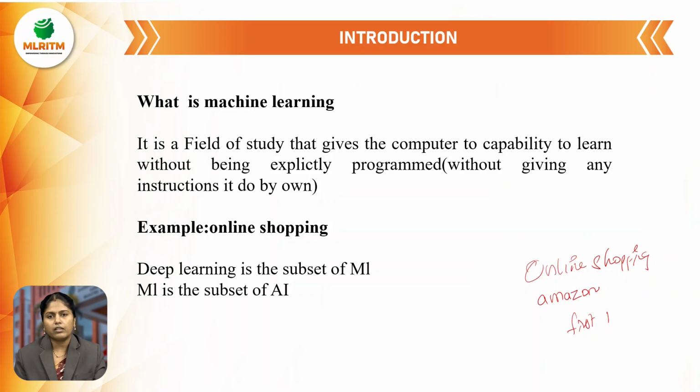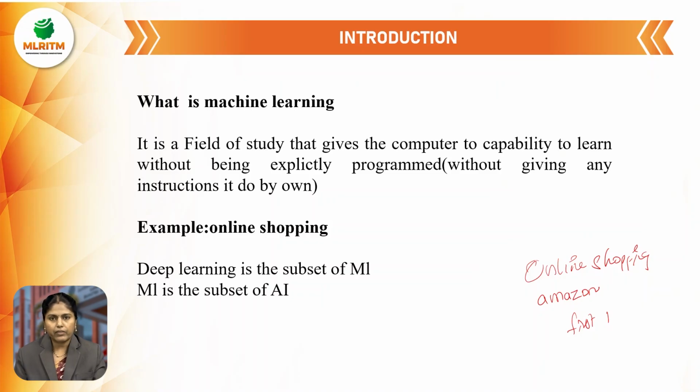But normally, if you want to execute any particular C program or Java program, each and every time you give the instructions and it executes each and every time. In machine learning, the first time you give the instructions, and the next time you open that website, those instructions are already stored in some networks, and it automatically gives that particular product. That is the advantage of machine learning.